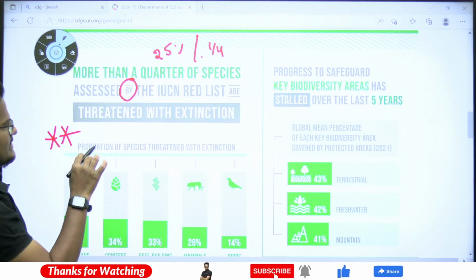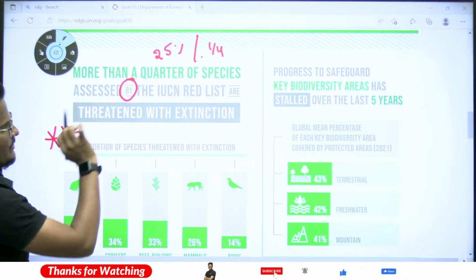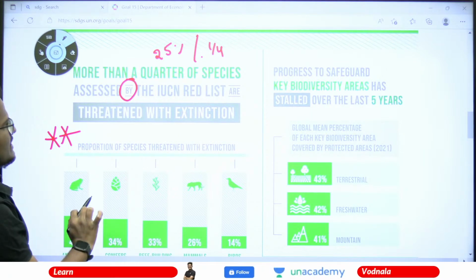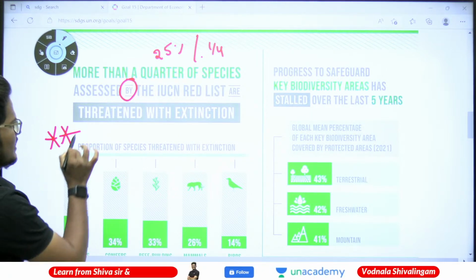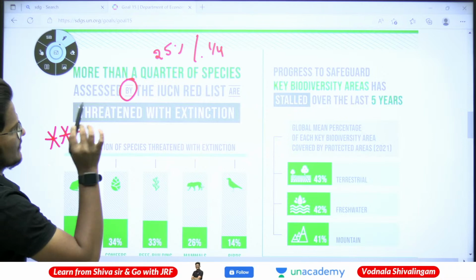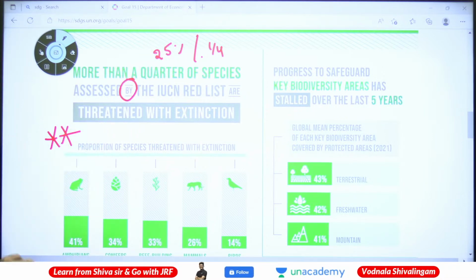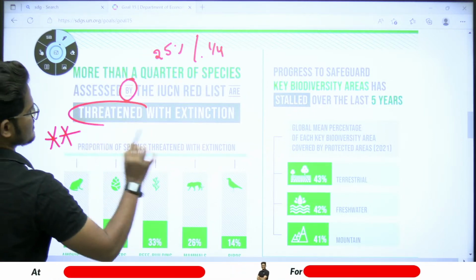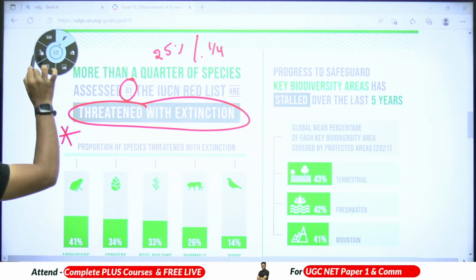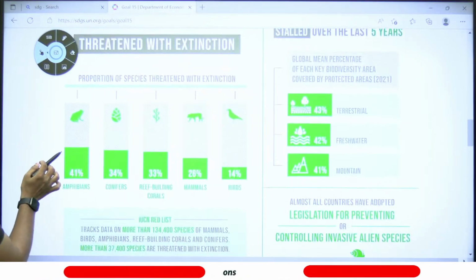IUCN Red List is there. More than 25%, or a quarter, of the species assessed by the IUCN Red List are threatened with extinction. This one-fourth of the species are threatened with extinction. The proportion threatened with extinction are